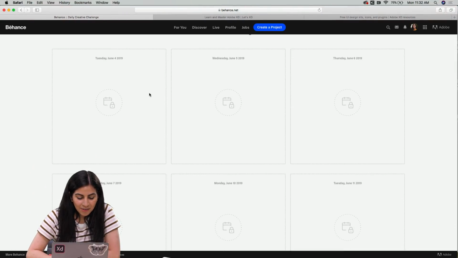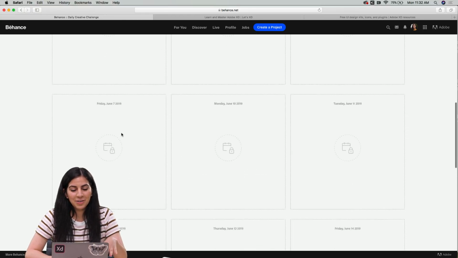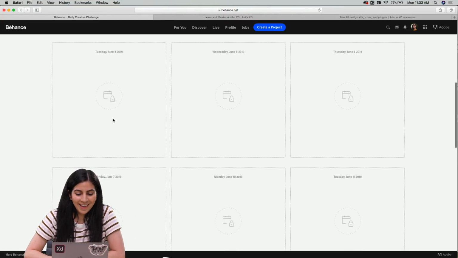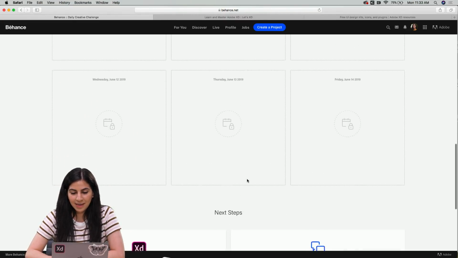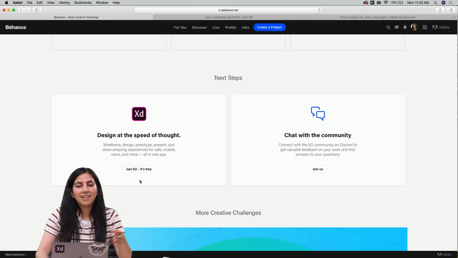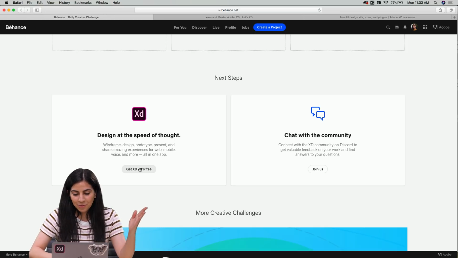Down here, all the challenges are locked right now, so you can't know what they are just yet, but starting tomorrow, this first one will be unlocked and you'll get to know what the prompt is. Then each day it will fill out as the days continue. And if you don't have XD yet, it is free to download. You can click here, download XD for free, which is awesome.